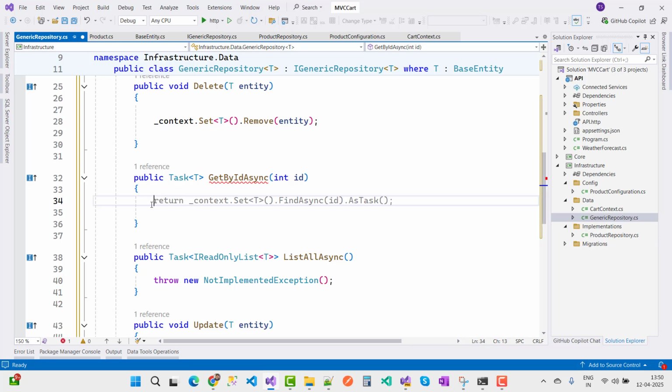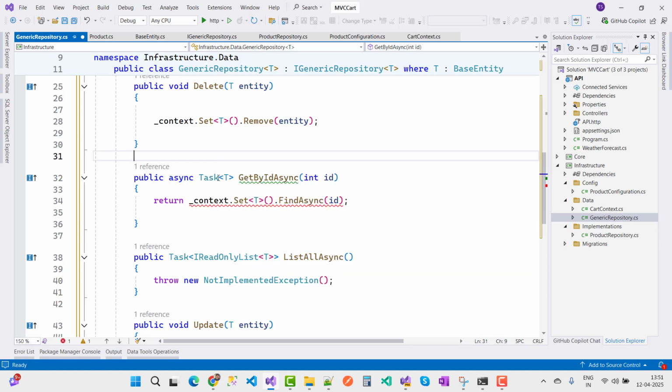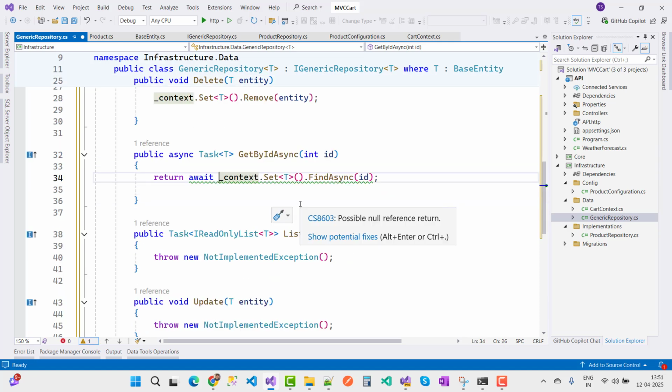So you can use return context.Set of T.FindAsync. You can use async and await here, so that you can remove the problems.